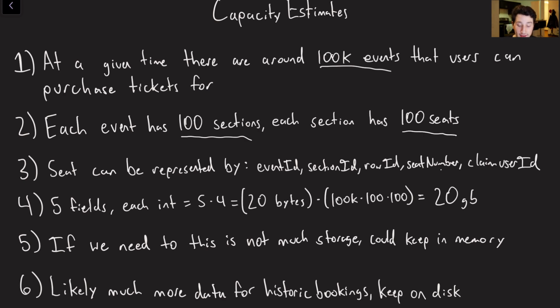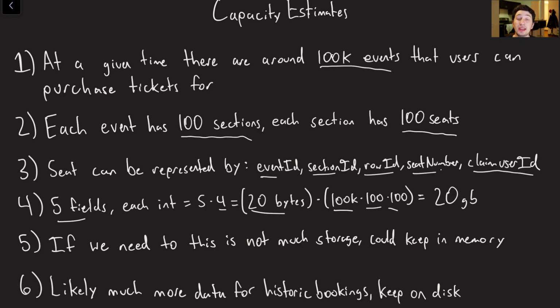If I now went ahead and assumed that every single seat could be represented by the following tuple, right? The event ID, the section ID, the row ID, and the actual seat number. And then also, like I mentioned, we want to be able to claim this thing and then subsequently book it. So something like a claim user ID and maybe potentially a Boolean as well to just say whether or not it's actually been booked. But again, if we're just assuming the above, that's basically 5 fields where each of them can be modeled as an integer, and if so, that's 4 bytes per integer, totaling 20 bytes, and then again, we're going to multiply that by the number of events times the number of sections times the number of seats.